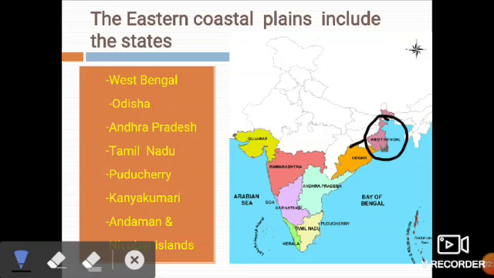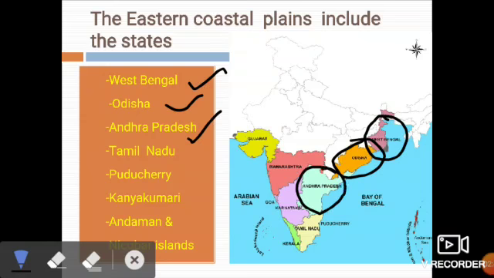Second is Odisha. Which is Odisha? Here in the orange color is Odisha. West Bengal, Odisha done. Now Andhra Pradesh. Where is Andhra Pradesh? Here. Light blue color is Andhra Pradesh. Tamil Nadu. Which one is Tamil Nadu? Down here is Tamil Nadu. Then Puducherry. Puducherry here, a small part.